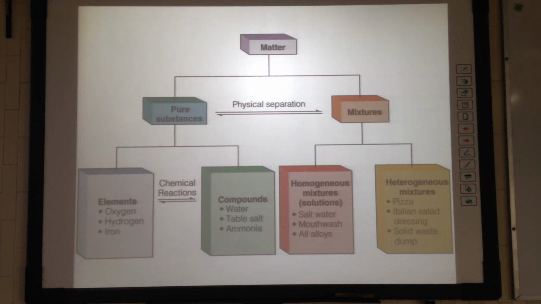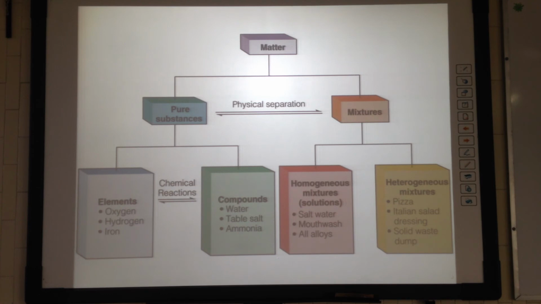Now, if you remember, we said that the composition of pure substances does not vary from sample to sample. And compounds are pure substances. Therefore, the composition never changes. This statement is known as the law of constant composition or the law of definite proportions, stated by the French chemist Joseph-Louis Proust. Mixtures are combinations of two or more substances in which each substance retains its chemical identity.